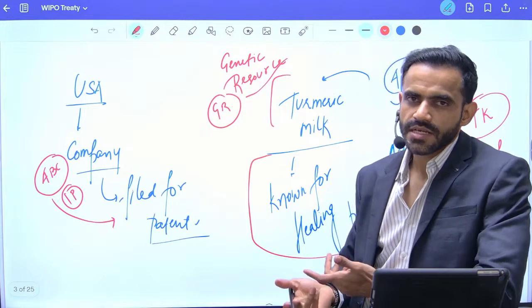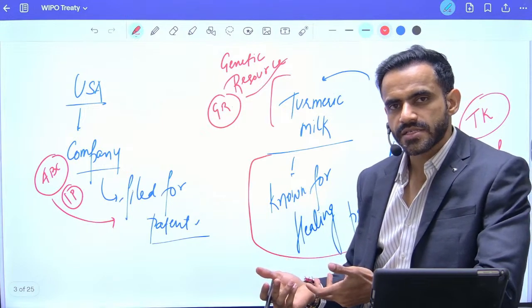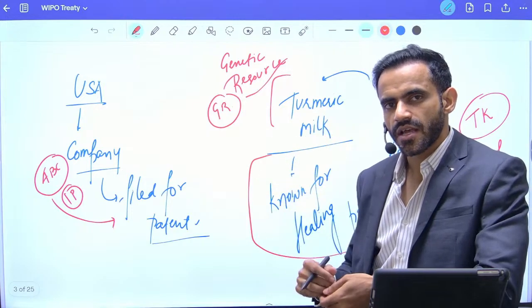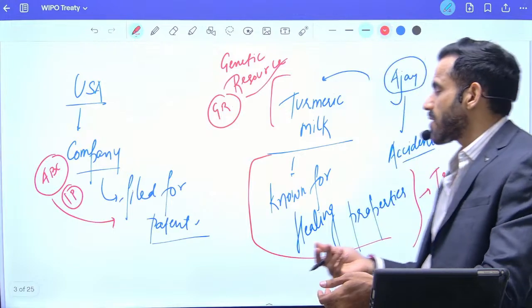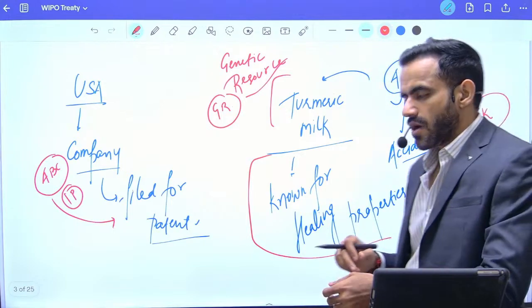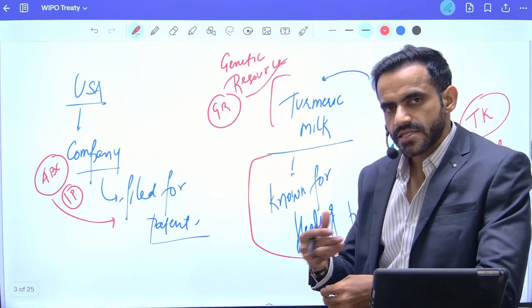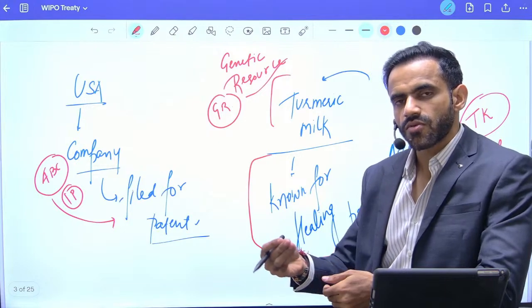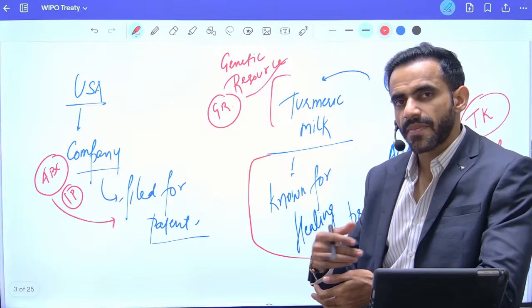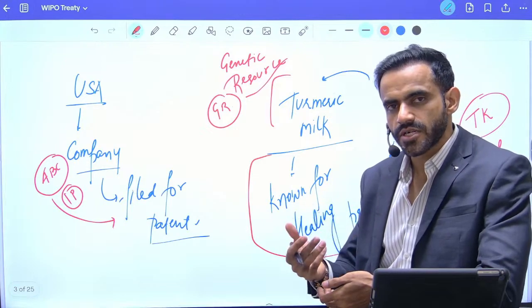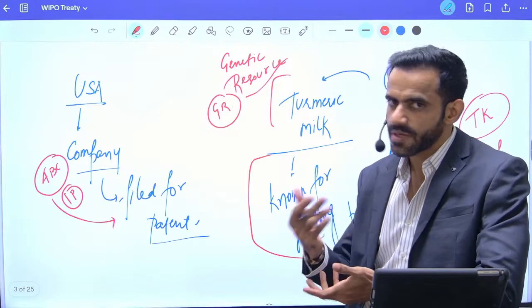Again, India objected. India said that in our families, neem is used since ages. How can you claim that you did research on it? It is part of our traditional knowledge. So in a very simple sense, traditional knowledge refers to the knowledge which is used since generations. It may be part of culture, it may be part of tradition, it may be written, it may not be written.